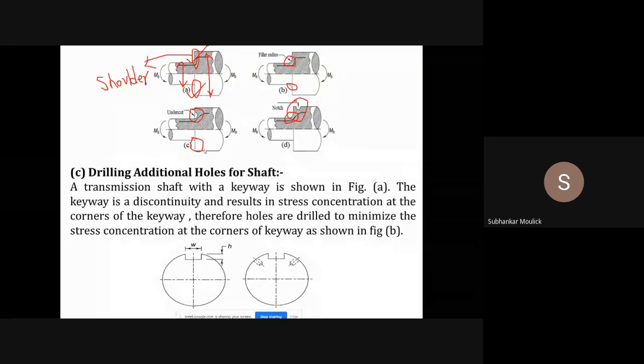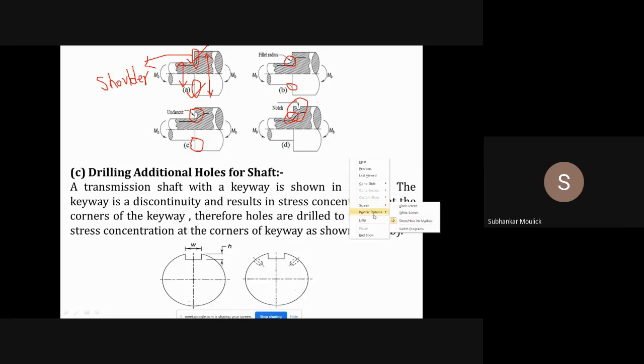Okay. And the last method by which you can reduce the effect of stress concentration is, say, now if you are having a shaft, this is the side view of a shaft, and on this shaft a keyway is cut. This is a keyway. A keyway is nothing but a slot in which you can mount some other mechanical component.